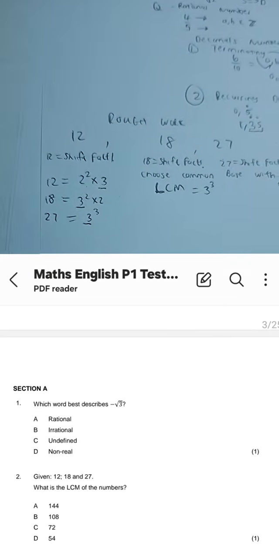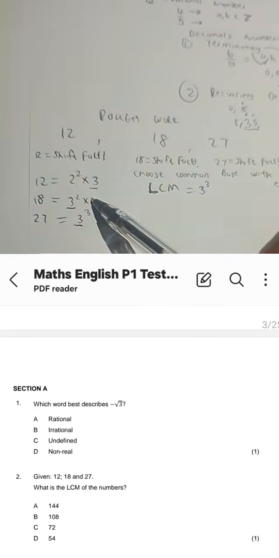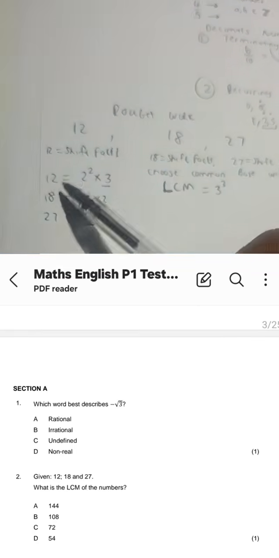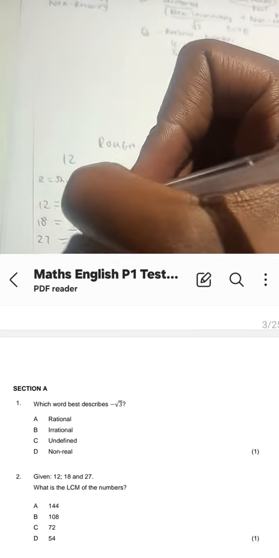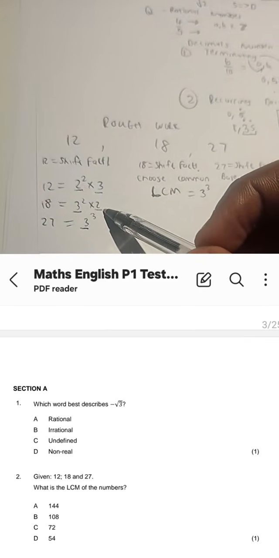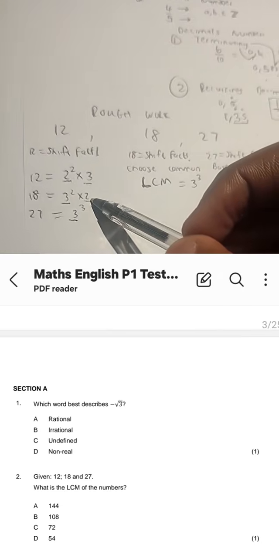Then we're going to look at 2 as well. Base 2 is not common for all 3 of the numbers, but we are still going to look at it. Since there are 2 bases of 2, we look at the common base for these 2 that has the highest exponent.